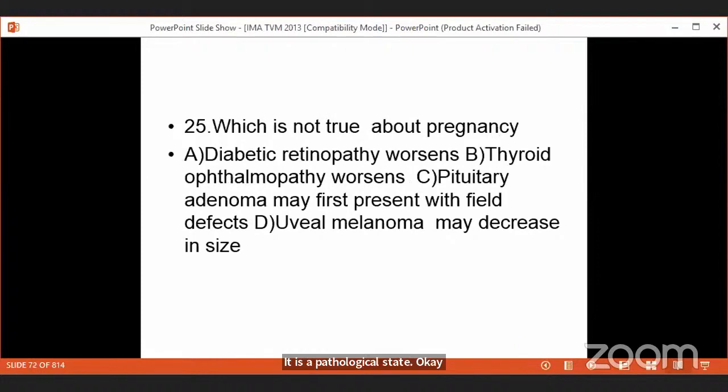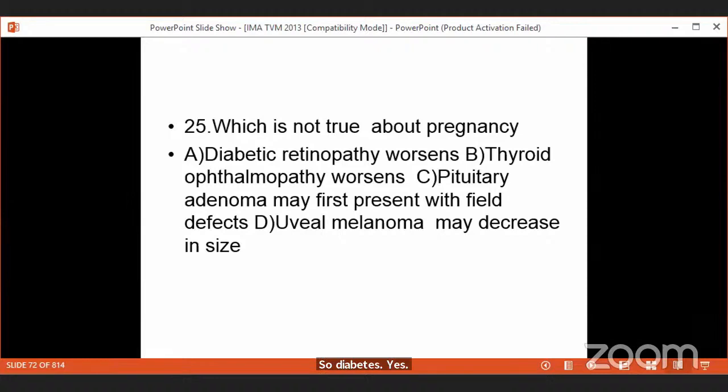Which is not true about, again, pregnancy. Diabetic retinopathy worsens, thyroid ophthalmopathy worsens, pituitary adenoma may first present with field defects, uveal melanoma may decrease in size. Pregnancy is a condition where all the endocrinological diseases worsen. So diabetic retinopathy worsens, yes. Thyroid ophthalmopathy worsens, yes. A pituitary microadenoma may first present with field defects or endocrine defects in these patients.